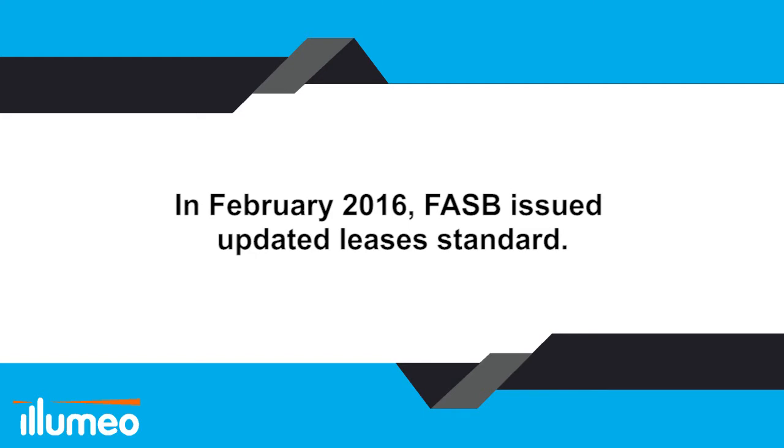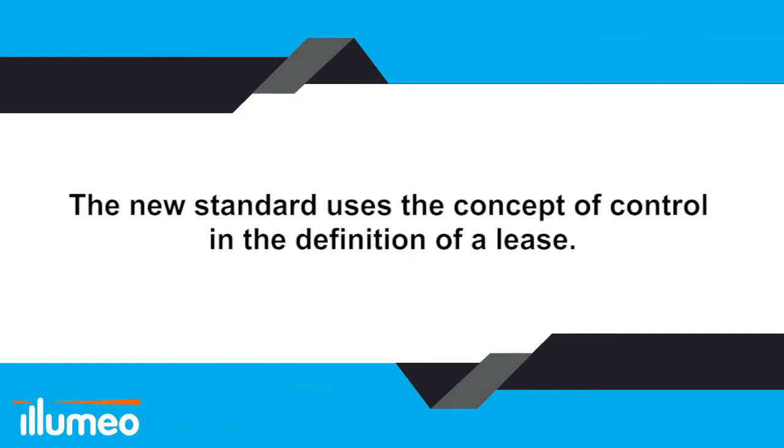In early 2016, the FASB issued a new standard intended to improve financial reporting about lease transactions. The definition of a lease in the new standard is very similar to the definition under current GAAP. However, this new standard uses the concept of control. This is very similar to the new revenue and consolidation standards.